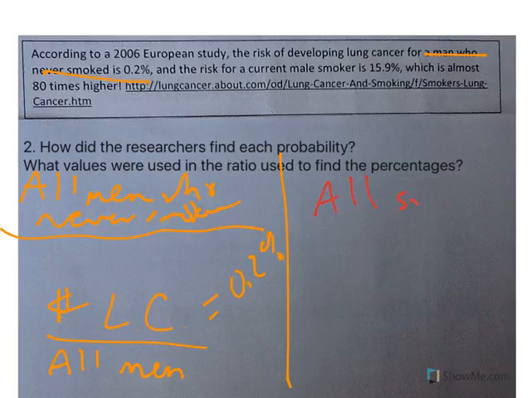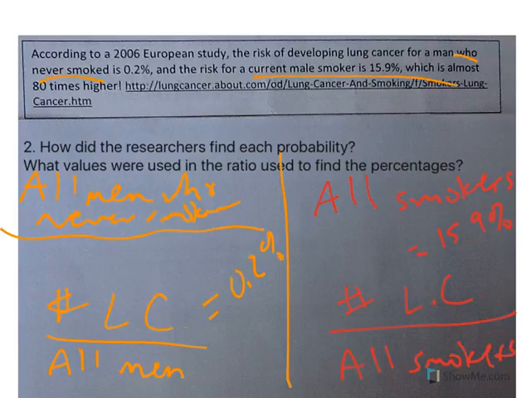Now they put all smokers in a room. So all of these smokers would be the denominator, and on the top, it's the number with lung cancer. And that's how they got the 15.9%. Now, my question for you is, we talk about a man who has never smoked and a current male smoker. Well, what about those people who have smoked at some point in time but are not smoking now? Where do they go? I don't know if those are even in here, but that's neither here nor there. That's just a question I have randomly. But that's how they figured out their probabilities.